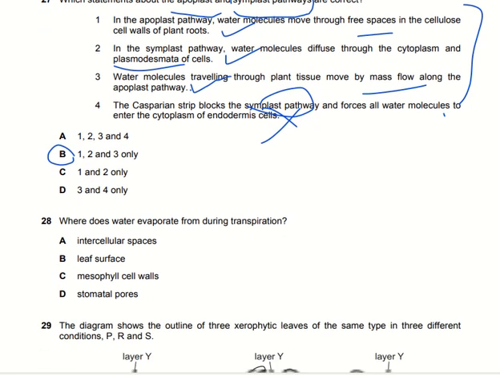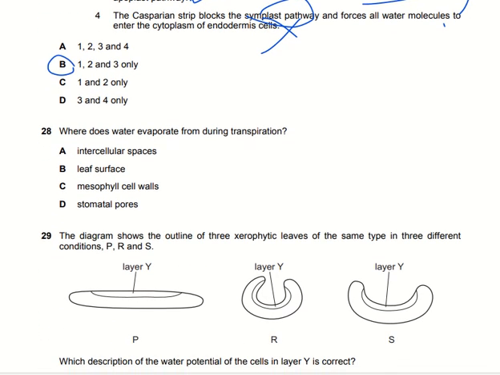Where does the water evaporate from in transpiration? As we all know, transpiration can occur through the stomatal pores which are present in the leaves and in the bark of the trees. The stomata are there to control the rate of transpiration. So the transpiration occurs through stomatal pores. Option number D here is the correct one.